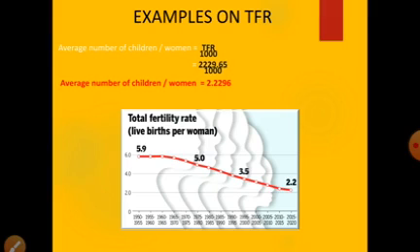See here, there is a picture. This is live births per woman data. If we see, in the year 1950 to 1955, the TFR is 5.9. In the year 1975 to 1980, the TFR is 5. In the year 1995 to 2000 it is 3.5. In the year 2015 to 2020 the TFR is 2.2. By seeing this, we come to a conclusion that the fertility rate goes on decreasing. So thank you.